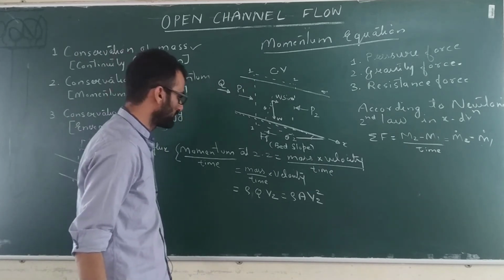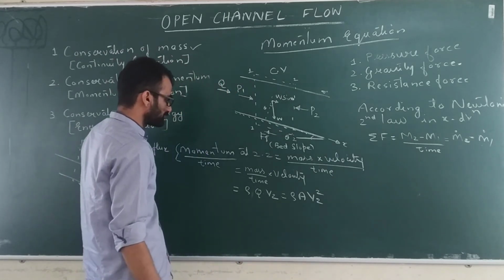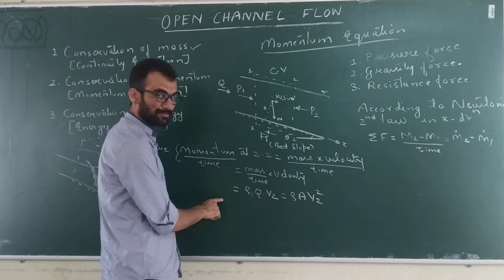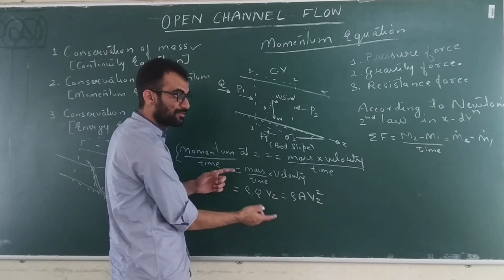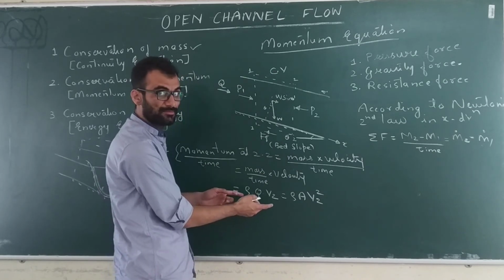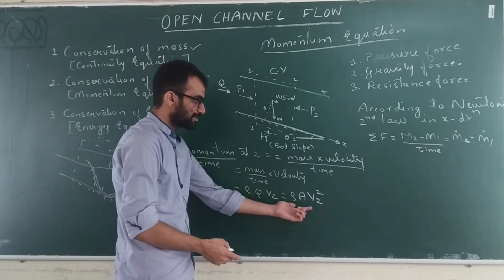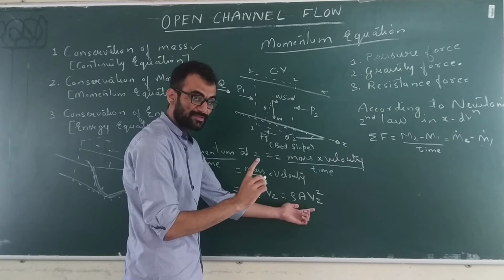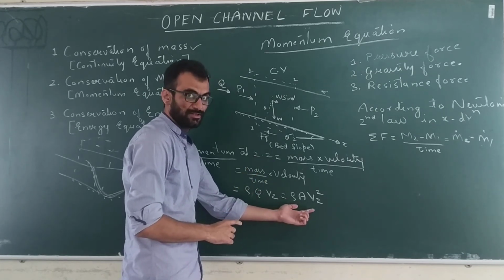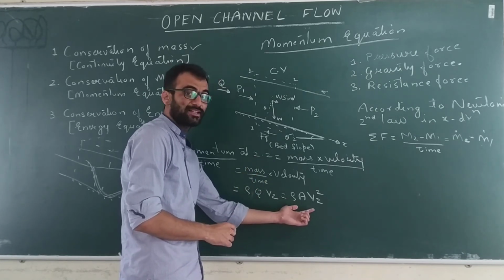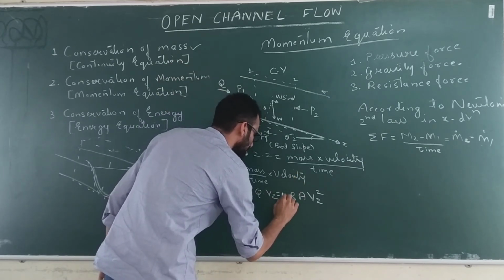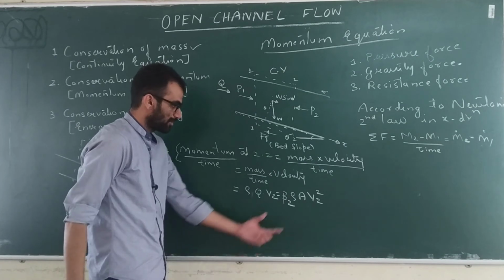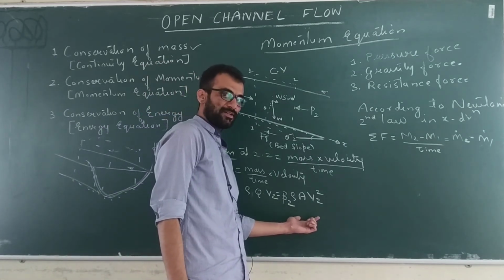Rho A V2 square. Okay, but when you are calculating momentum using average velocity, this momentum will not be the correct momentum, because we have considered only one value of velocity, that is the average value. So we have to correct this momentum, and for correction we have to apply the momentum correction factor. So just apply this momentum correction factor beta 2. Now this value will be the correct value of momentum flux.